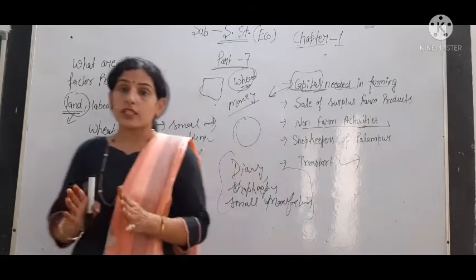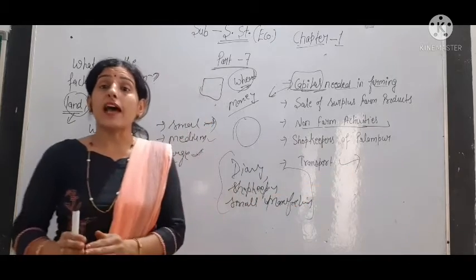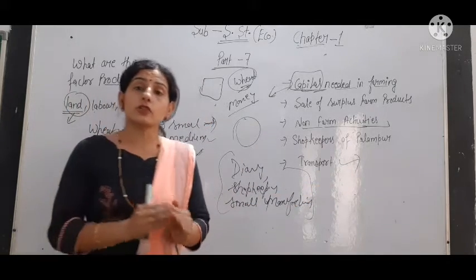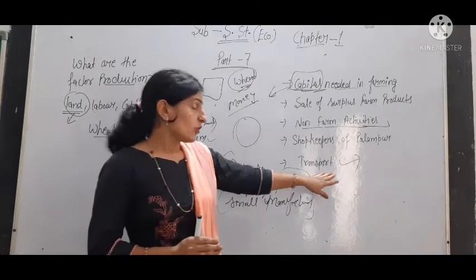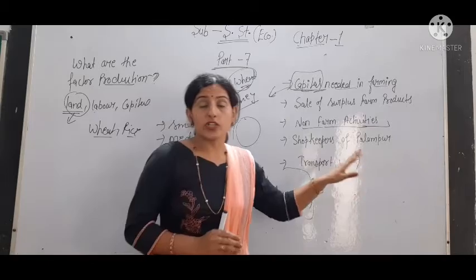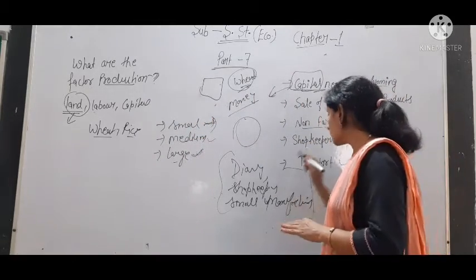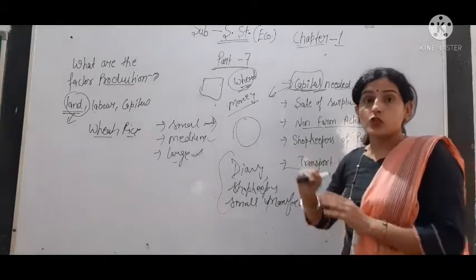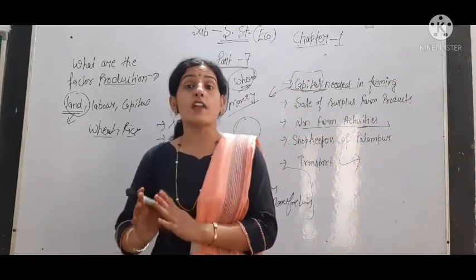So what is the role of transportation here? Transportation supplies the goods from the primary sector to the secondary sector and the secondary sector to the tertiary also, and transportation is also a part of the tertiary sector, okay. So this is a type of service. In Palampur village, we can say that transportation is developing very fast.